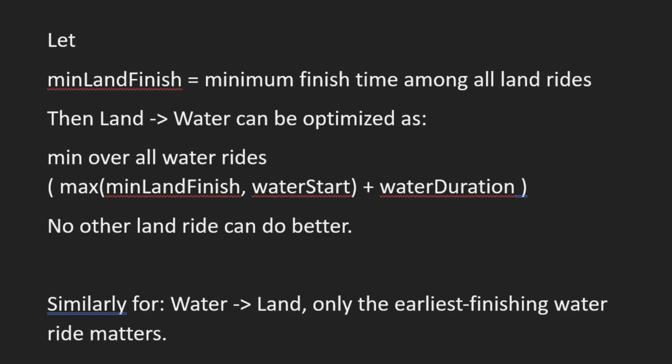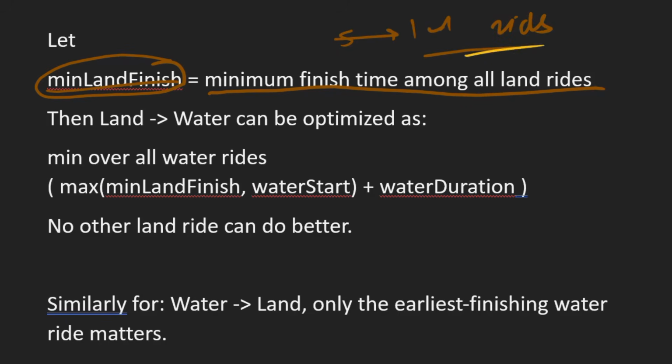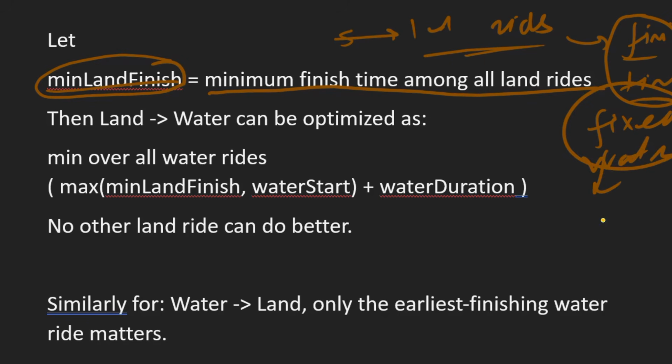So from that, what we do is we find the minimum land finish time, that is the minimum finish among all the land rides. We iterate over all the land rides and find the one with the minimum finish time, because we have seen that for a fixed water ride, the best land ride is the one with minimum finish time.